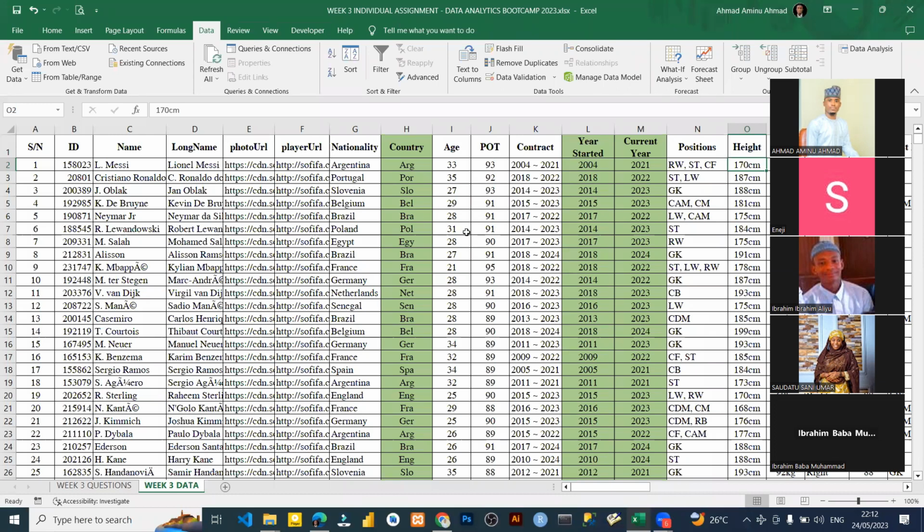I told you this is real data, because nobody will consult you when giving you data, to say this is the kind of data I'm giving you. No, he will just give you the data and ask you to do the work, because his belief is you know how to do the work. So you need to learn how to do this.